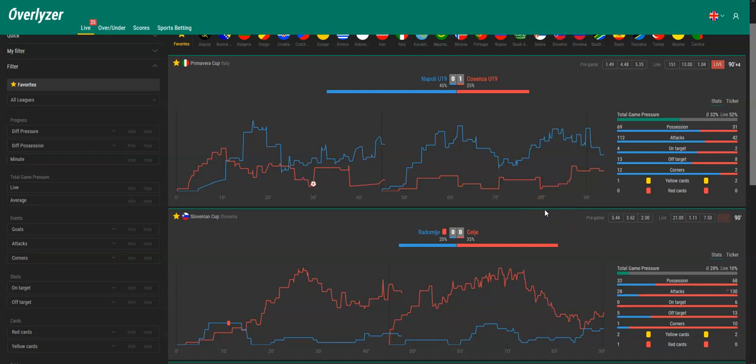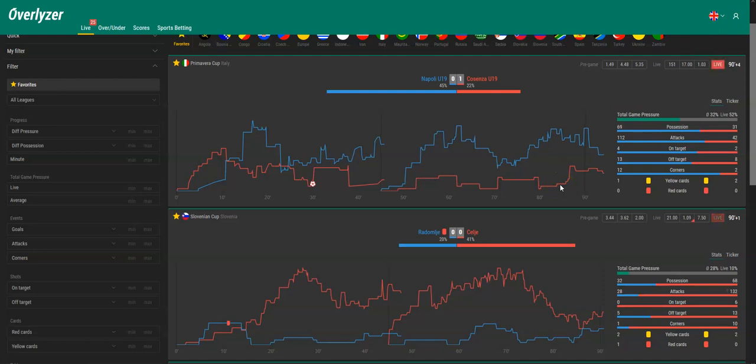If anything happens, you always see it in the little alert box in the bottom left corner on your desktop version. You can also set up your alerts by yourself in your user menu. You find it up here, and there you can choose in which cases you want to be alerted by our tool. It can be goals, it can be red cards, it also can be clear pressure situations of 75% or more for one team.